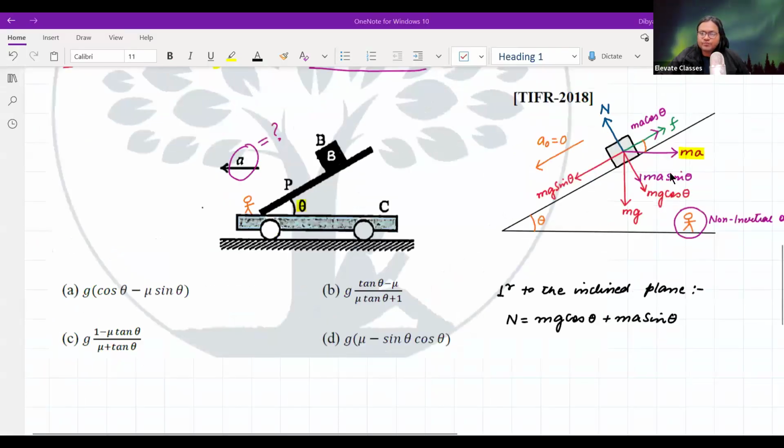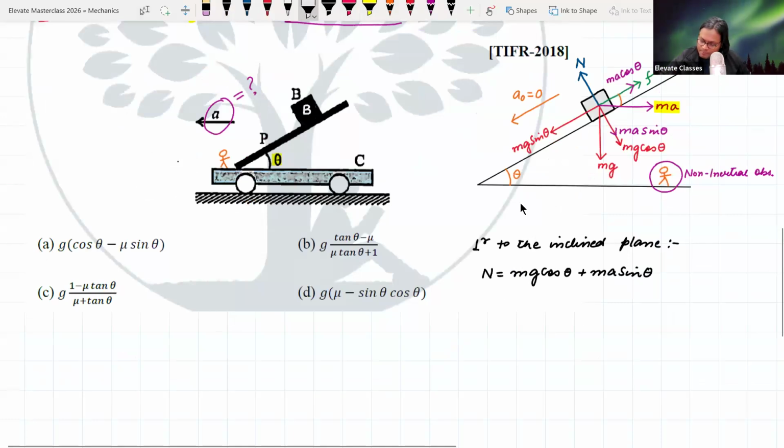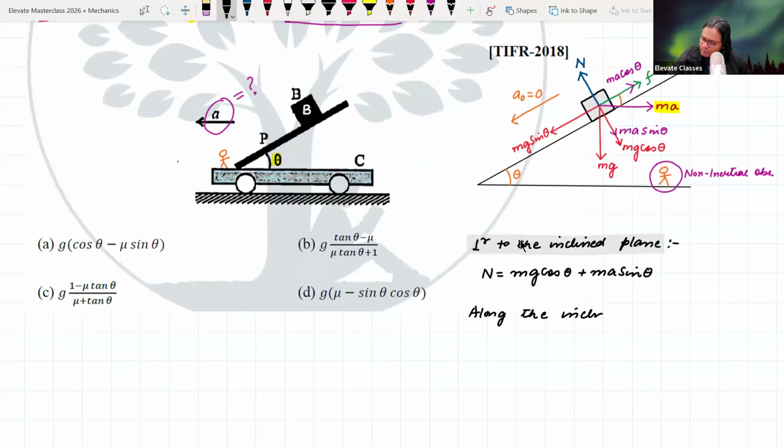Prayog, your answer is correct. Okay, this is the equation perpendicular to the inclined plane. Again, if anyone doesn't understand, you can just stop me and ask. But along the inclined plane, if I want to do a calculation, so this is equation number 1. Along the inclined plane, what will it be? F net, because usually motion is there, is equal to m a naught. Why am I taking a naught? Because this is supposed to be the acceleration of the moving object. But a naught is equal to what? 0. So this is 0.